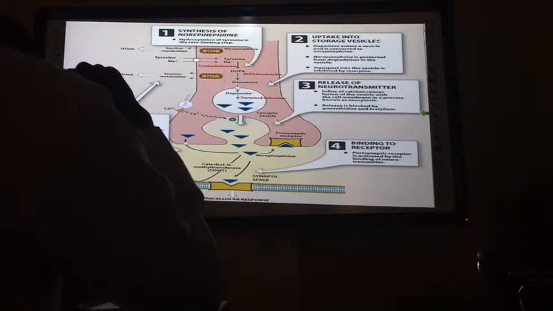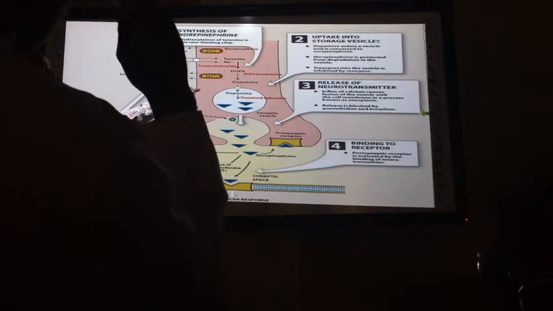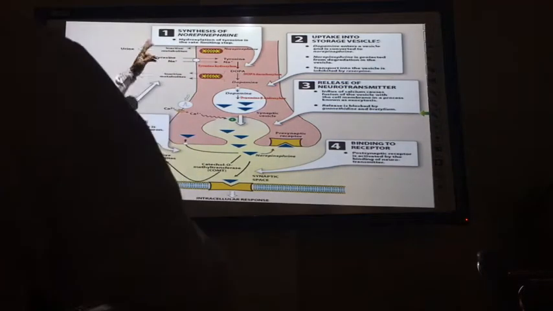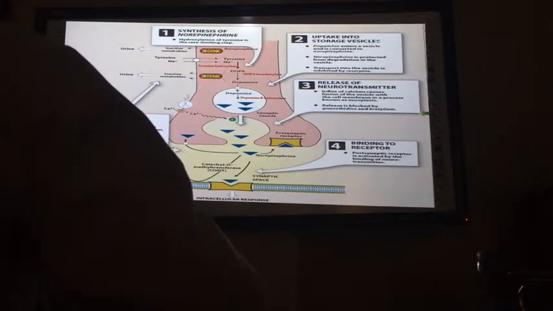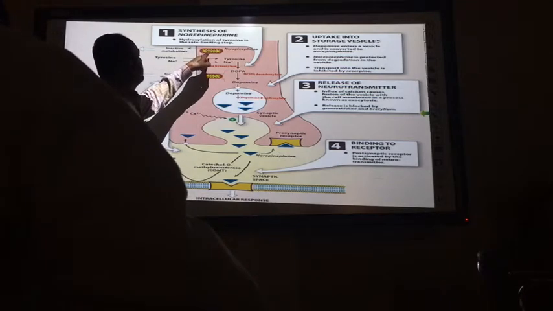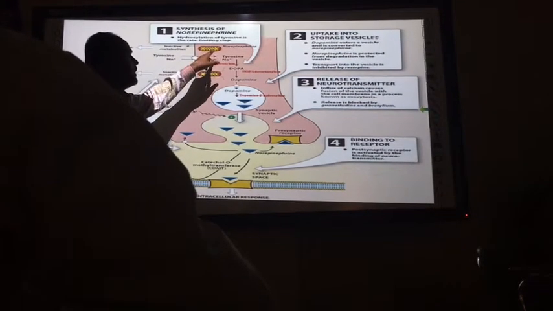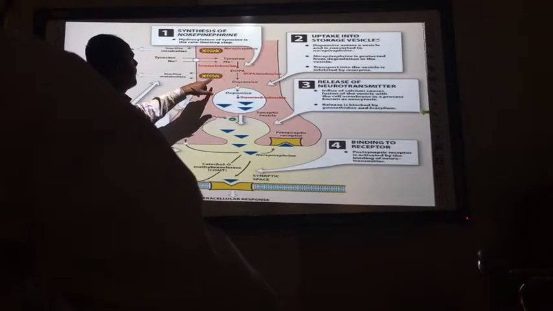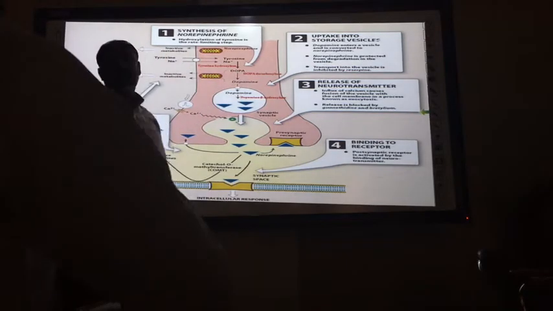There are two categories of enzyme: one present in the synapse, COMT, and one inside, the MAO enzyme, or monoamine oxidase. MAO metabolizes norepinephrine to inactive metabolites.